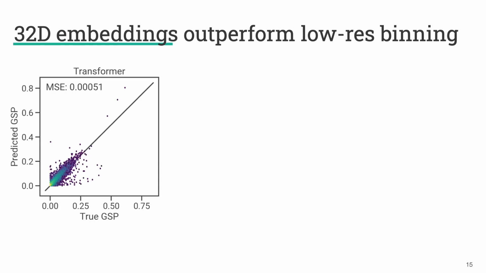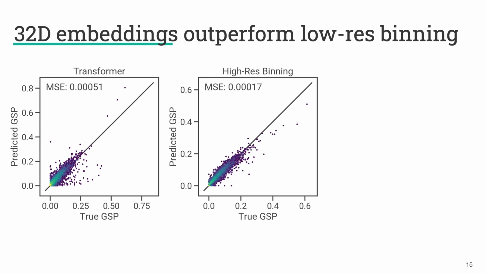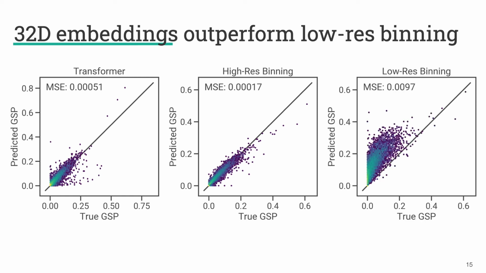We find that when we plot the true generalized scalar product against the predicted generalized scalar product from our transformer model, we get a plot that looks like this. High-res binning looks a little bit better than the results from our transformer. And then when we do a low-resolution binning strategy of approximately a 1 Dalton bin size, we get an inflated predicted GSP due to mismatching peaks in these binnings.